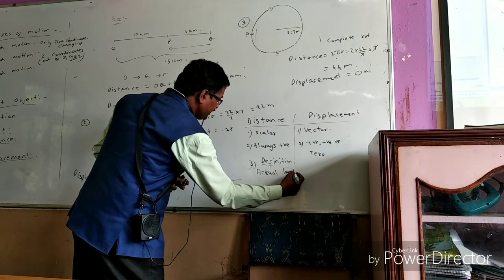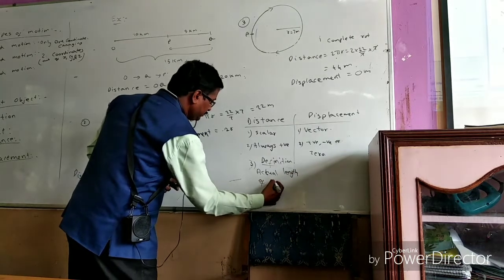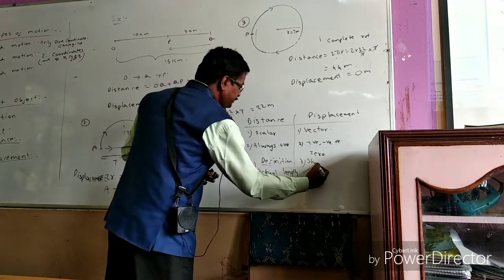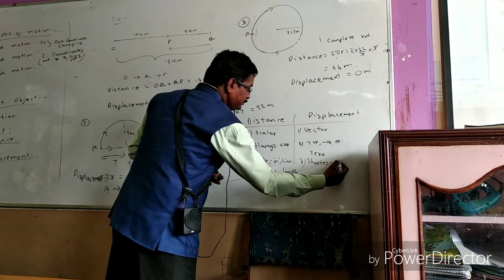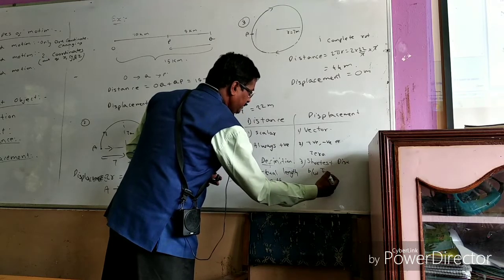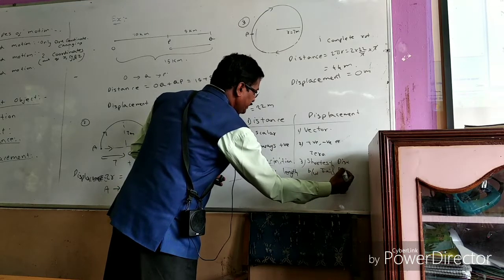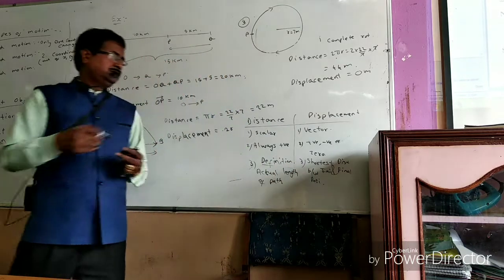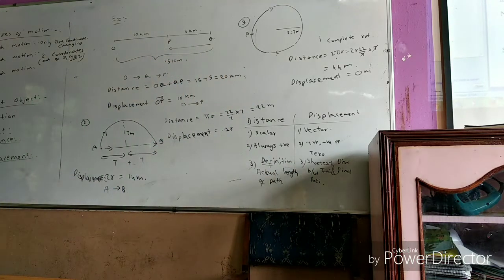Displacement is the shortest distance between the initial and final position, in the initial to final direction. So these are all the differences between distance and displacement.